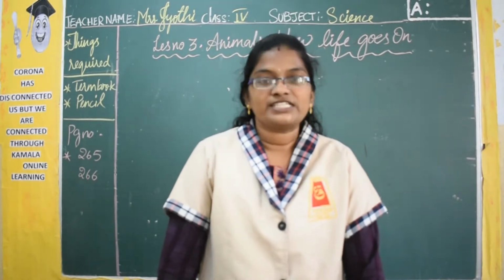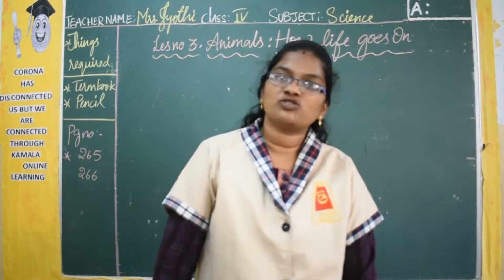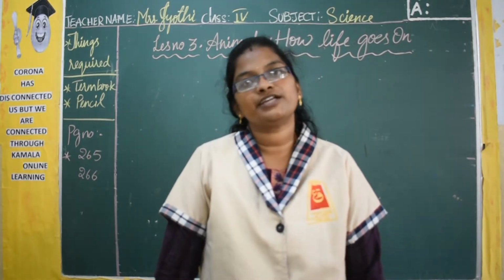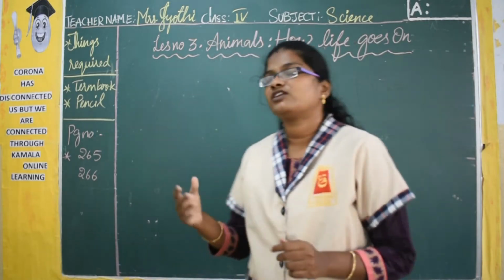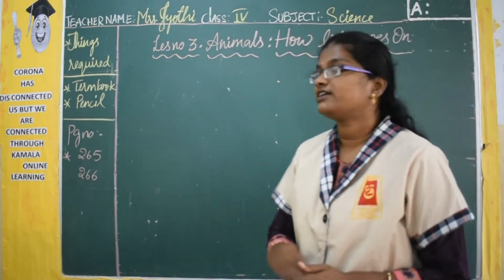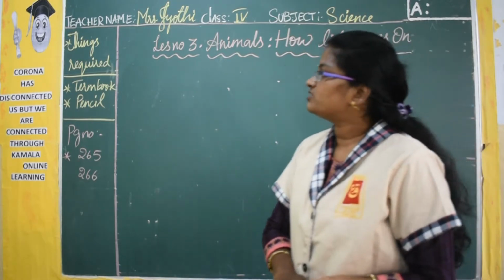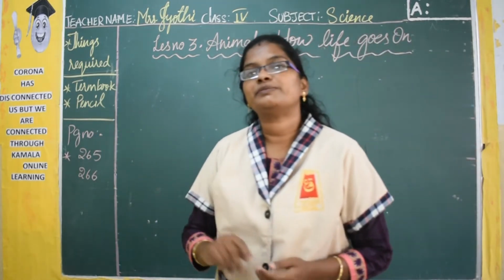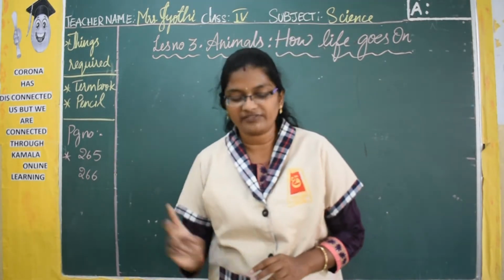Jyoti. So in science we have completed two lessons, that is plants preparing and storing food, lesson 1, and lesson 2, plants living and surviving. Now from today we are going to learn lesson 3, that is animals, how life goes on. So for this you have to be ready with your term book and pencil. So open page number 265 and be ready.